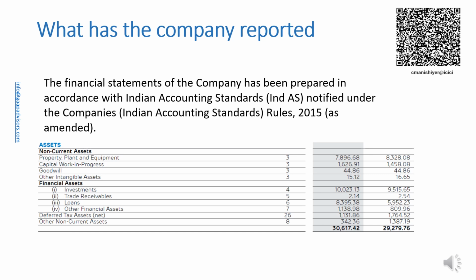The company has made an explicit and unreserved statement of compliance with Ind AS as required by para 16 of Ind AS 1. The disclosure states financial statements of the company and not of the group. Consolidated financial statements are of the group and not of the company. Ind AS 110 defines group as a parent and its subsidiaries. Thus, going by the disclosure, the financial statements are not consolidated financial statements.